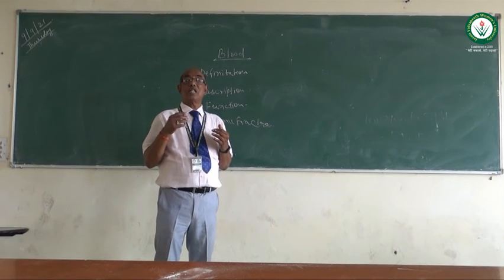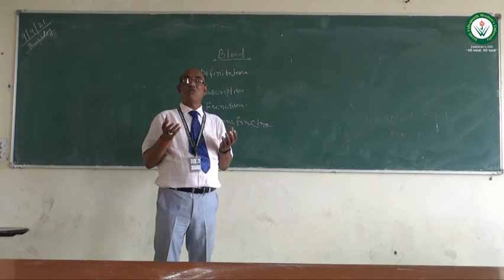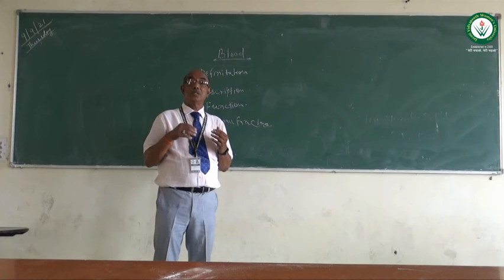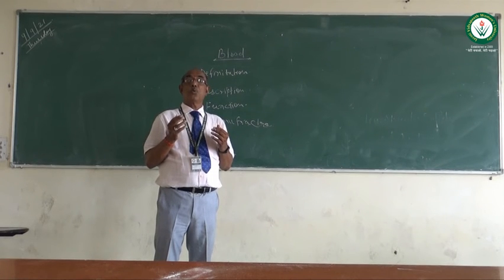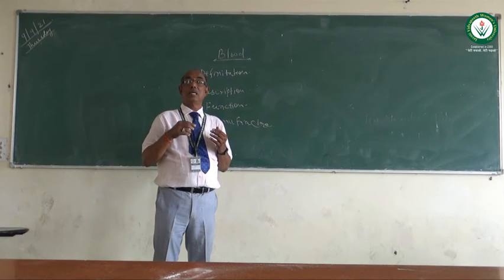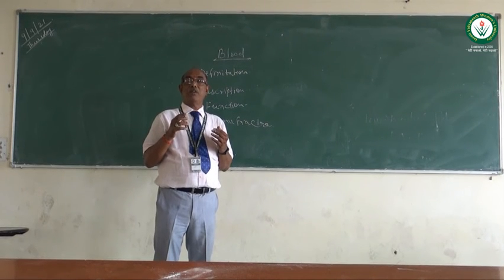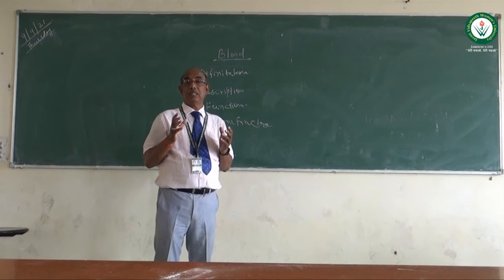The second point is transportation of nutrition. Whatever we eat is transported after metabolism by the liver cells to the whole body. That is why we get 38 ATP energy.